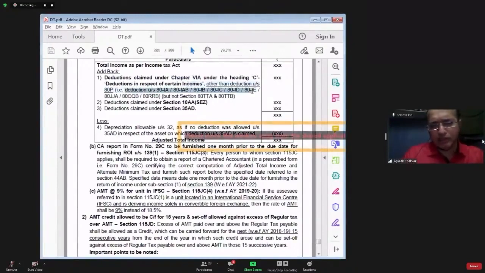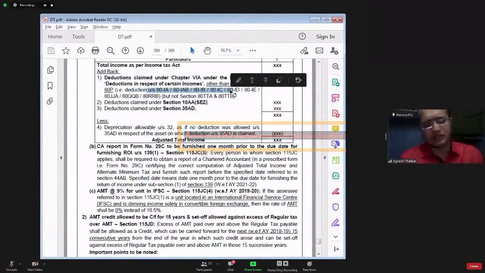So from gross total income, you will be allowed a deduction with respect to a certain portion of your income from a specific business. That is an income-based deduction.